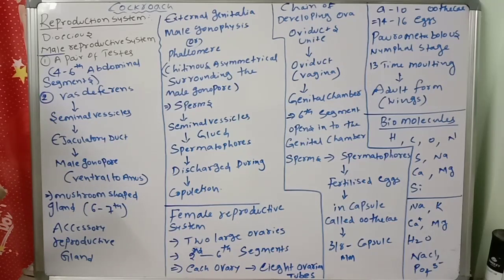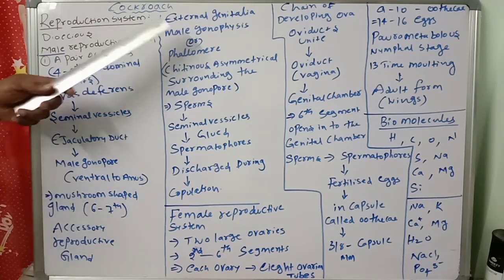Next, another important point is a characteristic mushroom shaped gland. A characteristic mushroom shaped gland is present in the sixth to seventh abdominal segments. What is its function? It is an accessory reproductive gland that supports the reproductive system.